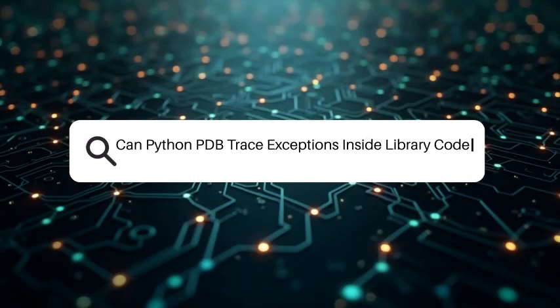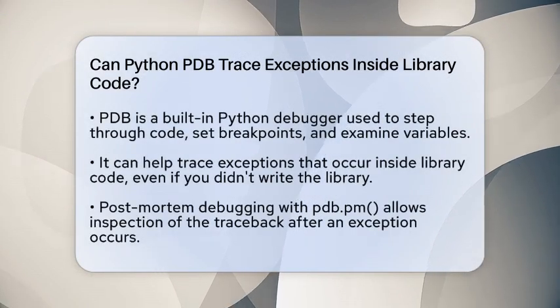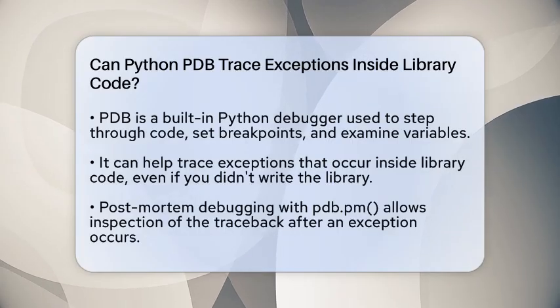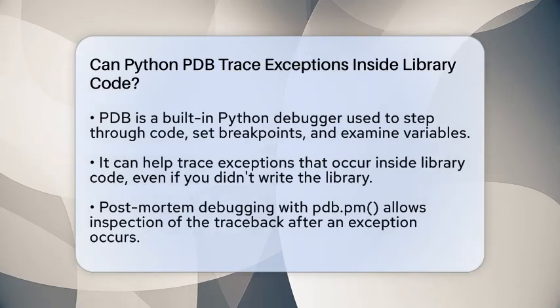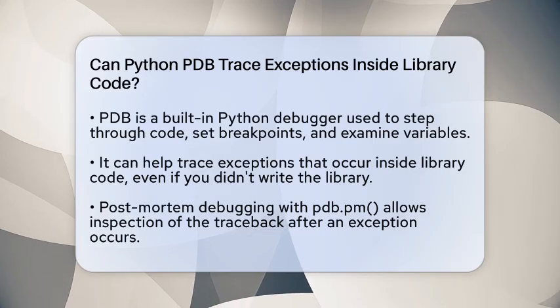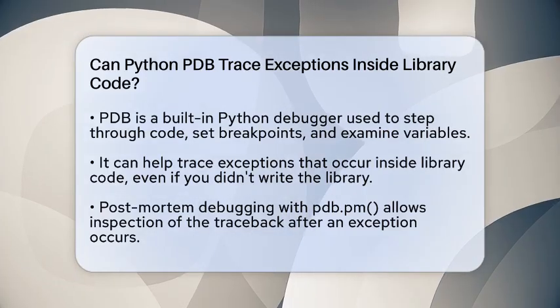Can Python PDB trace exceptions inside library code? Imagine you're trying to fix a bug in your Python program, but the error pops up deep inside a library you didn't write. How do you find out what went wrong? That's where Python's built-in debugger, the Python debugger or PDB, comes into play.